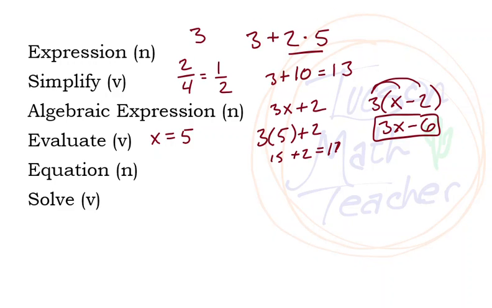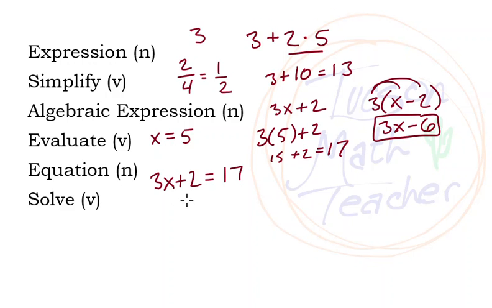Okay, so we've now seen 2 actions that we can take: simplify an expression, or evaluate an algebraic expression for a given value for the variable. There's one other thing I want to talk about, and that is equations. An equation is when you take an expression, or an algebraic expression, and make it equal to another one. So for example, 3x plus 2 equals 17.